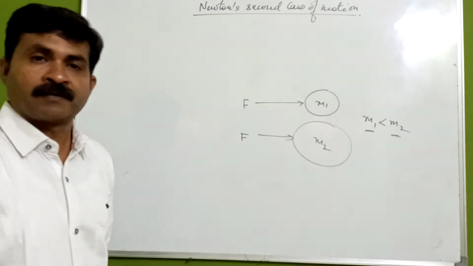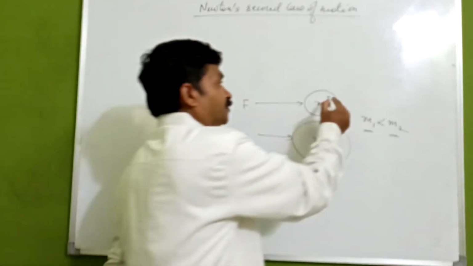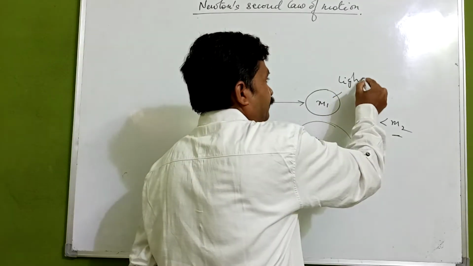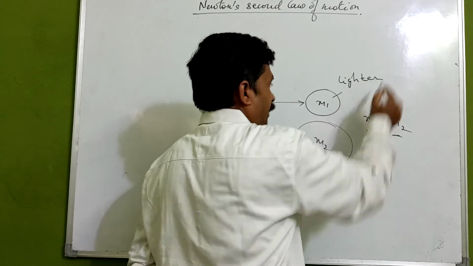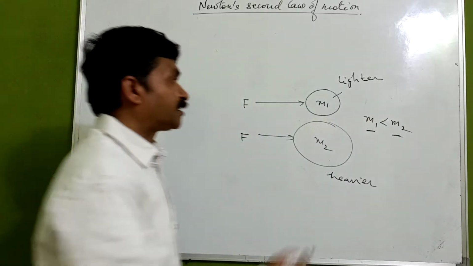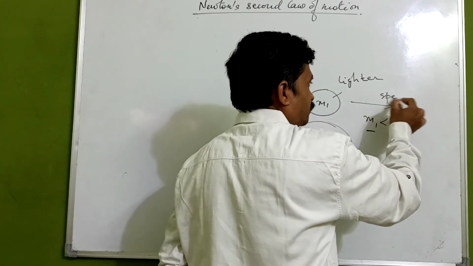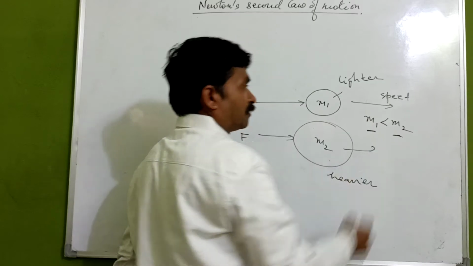Finally, if a force equal in magnitude is applied on these two bodies of different masses, they get different velocities. This one has a higher velocity as compared to that one.